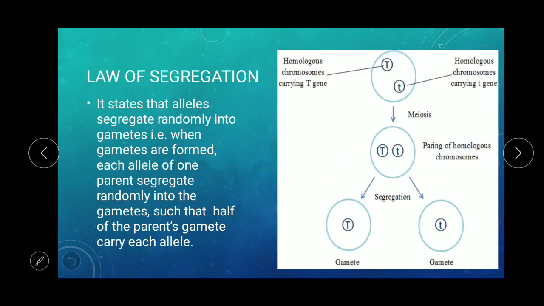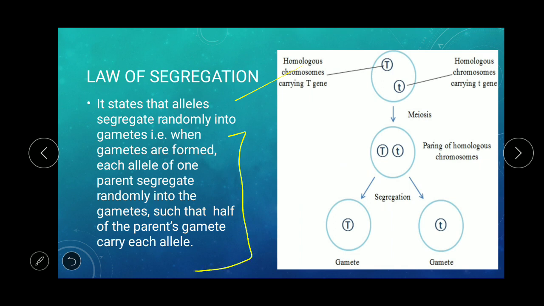Now the law of segregation. This is another of Mendel's laws. The law of dominance and the law of segregation are derived from monohybrid crosses. The law of segregation states that alleles segregate randomly into gametes. When gametes are formed, each allele of one parent segregates randomly into gametes.